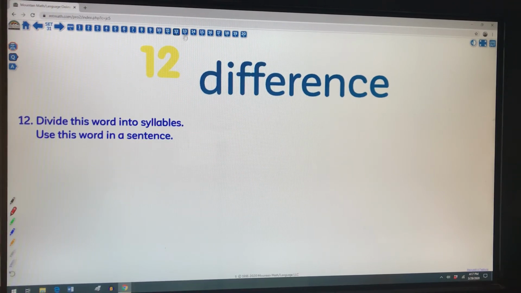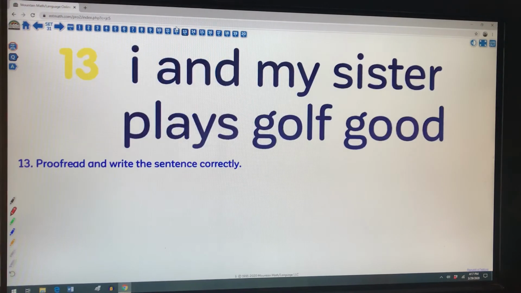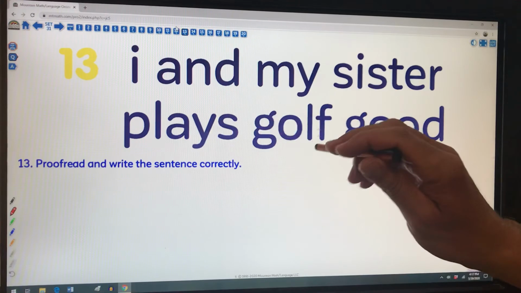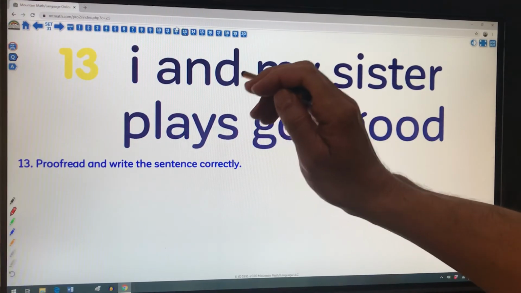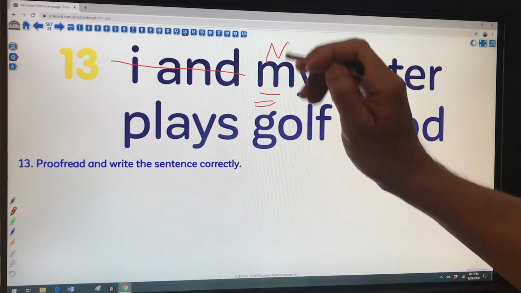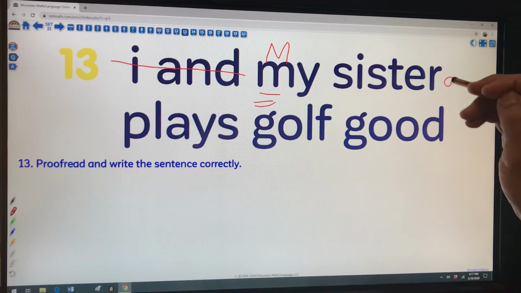Here comes number 13. I and my sister plays golf good. Ooh, cringing in the background, guys. So I need to proofread this and write the sentence correctly. I'll start again from the left-hand side, working in. I know that I have to have a capital, but I really don't like I and my sister. So what I'm going to change is that my subject should come first. So I'm going to capitalize the M. So it's going to be my sister